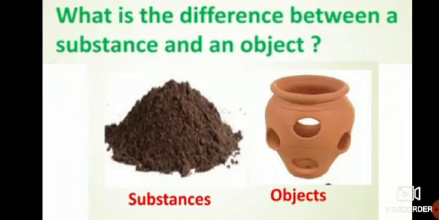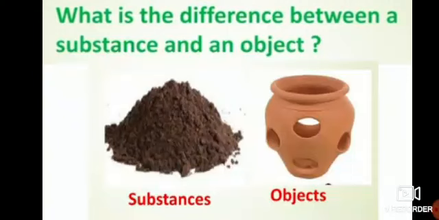So soil is made of many tiny particles. Soil is made of many tiny particles, and those tiny particles we are not able to see. We can see soil, but those lakhs and lakhs of tiny particles which are used to make the soil, we are not able to see that. Okay. So soil is a substance and earthen pot is an object.